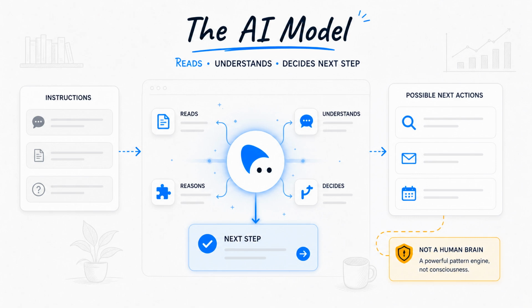The AI model is the part that reads instructions, understands language, and decides what a reasonable next step might be. It is not a brain in the human sense. It is more like a powerful pattern engine that can interpret a task and produce useful next actions.